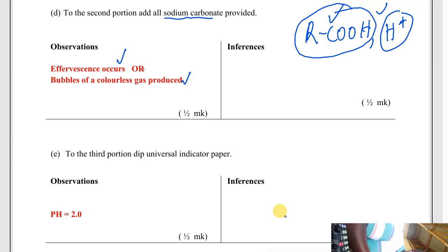You get that? But since the question did not tell us whether it was organic, although we know we are doing organic, it did not say. So because it did not specify, we have H+ present. Do not use the other one. It is this one that is present. The other one we use when the question is specific: you have been provided with an organic compound solid, whatever. Very good.